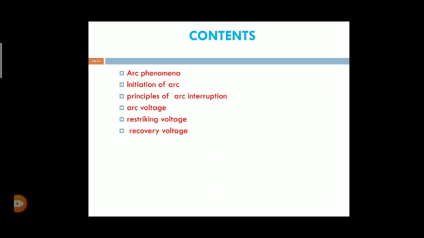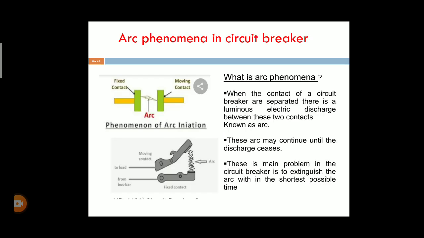What is meant by the arc phenomena? How the arc will be initialized, what is the principle of arc interruption, what is meant by the arc voltage, and what is the restriking and recovery voltages. That will be explained in the present class. First, what is meant by the arc phenomena?